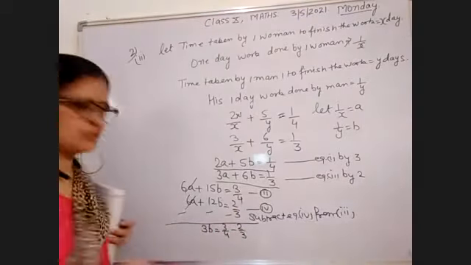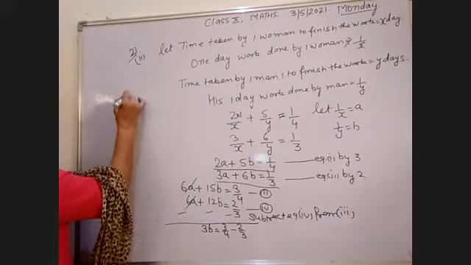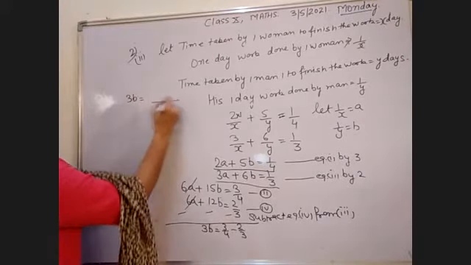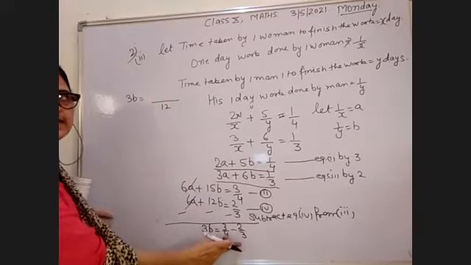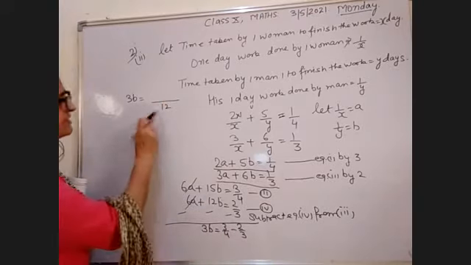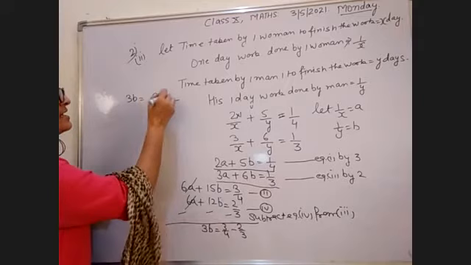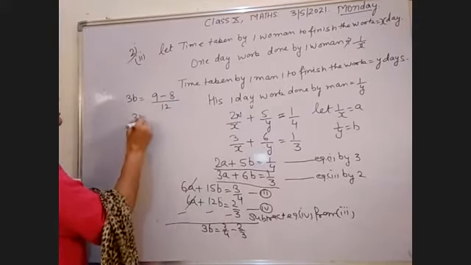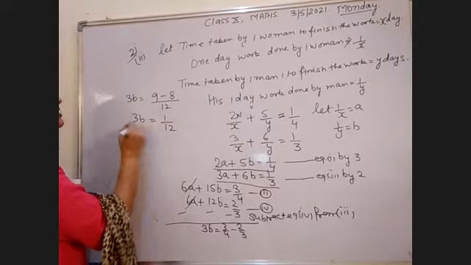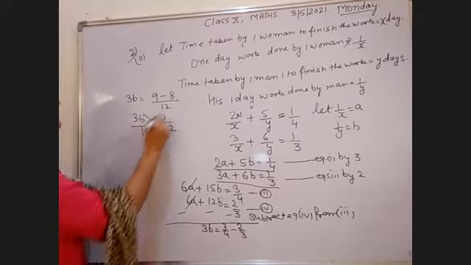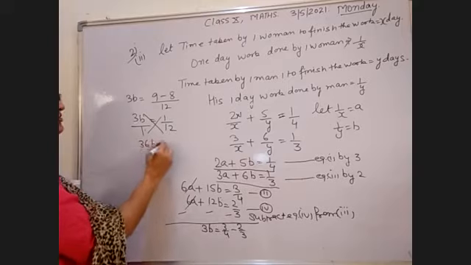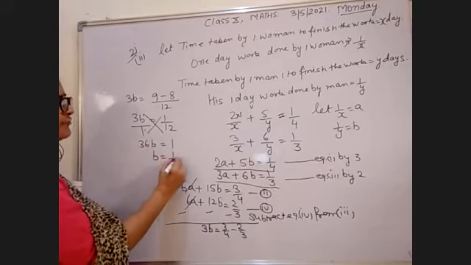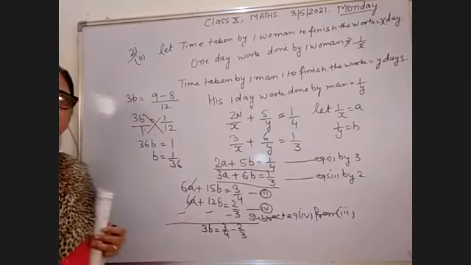Then you will get 3b equal to, take the LCM, 4 and 3 का LCM क्या हो जाएगा 12, 4 3 are 12, 3 3 are 9, and 3 4 जा 12, 4 2 जा 8. So 3b equal to 1/12. So by cross multiply 36b equal to 1. So the value of b is 1/36.